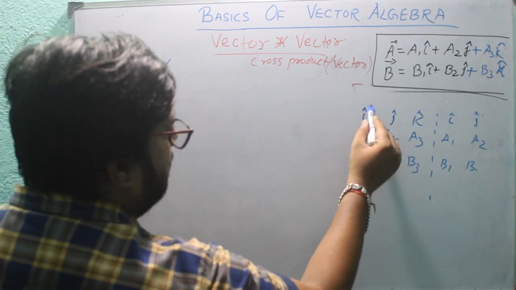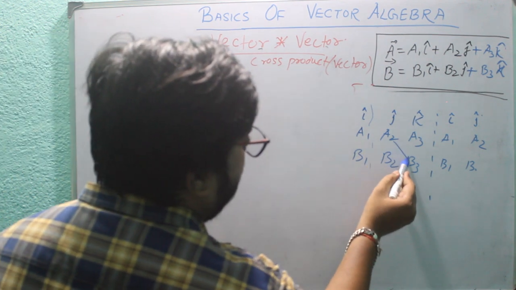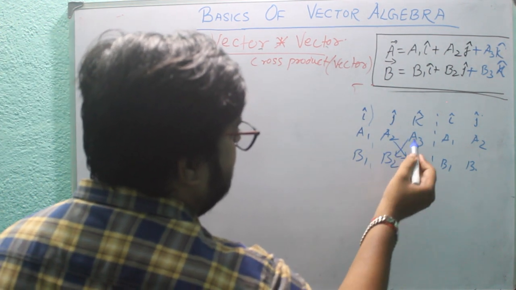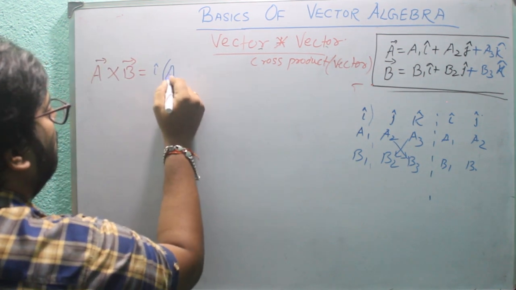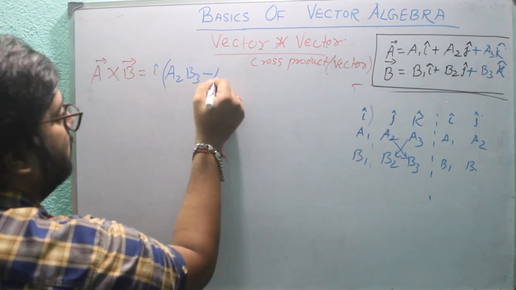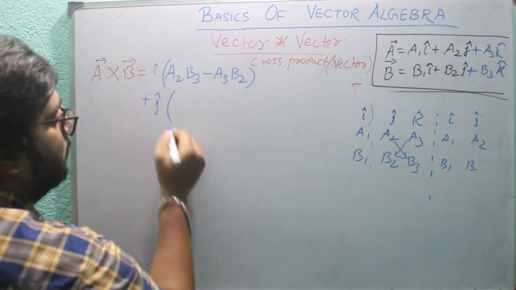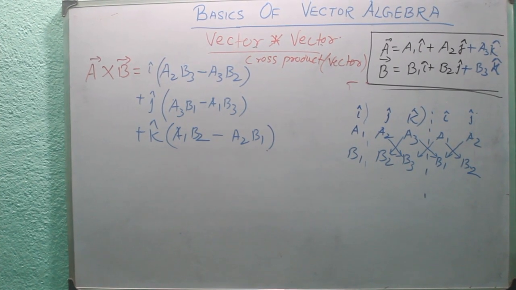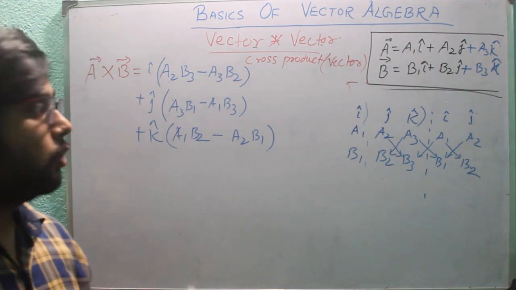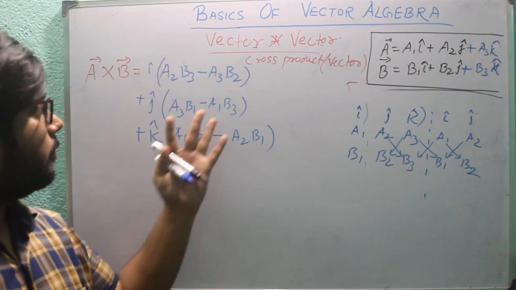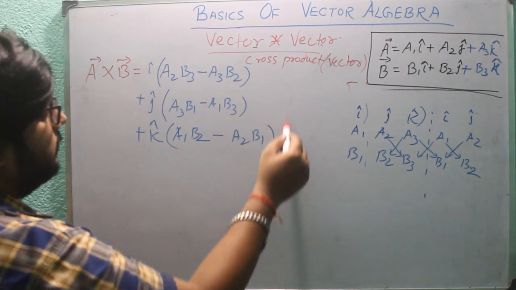If we take out i cap, remove this column, we have A2 B3 minus A3 B2, plus j cap. The cross product is represented by this formula.